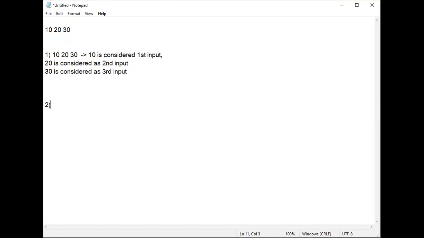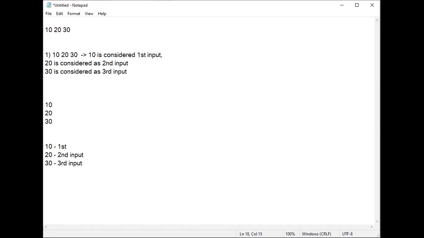The second way is to type 10, press enter key, type 20, press enter key, type 30, press enter key. In this case also, 10 is considered as the first input, 20 as the second input, and 30 as the third input.